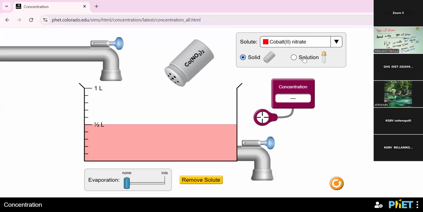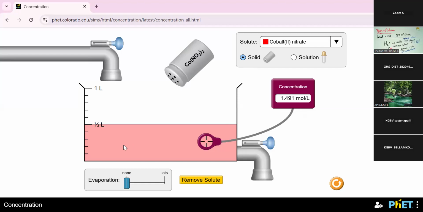Water is the solvent, cobalt 2 nitrate is the solute. Co(NO3)2 is the formula of cobalt 2 nitrate, and it is in solid state. Now we identify the concentration of the solution. The concentration of the solution is 1.491 mole per liter. This is the unit.